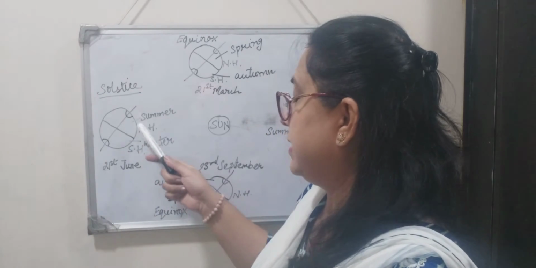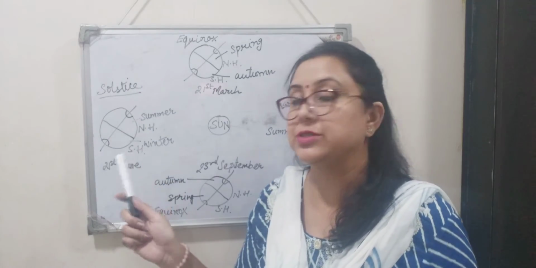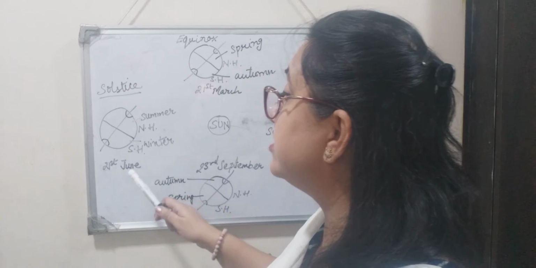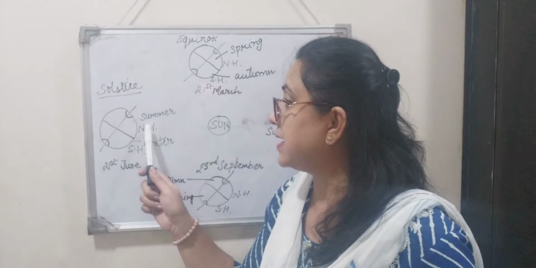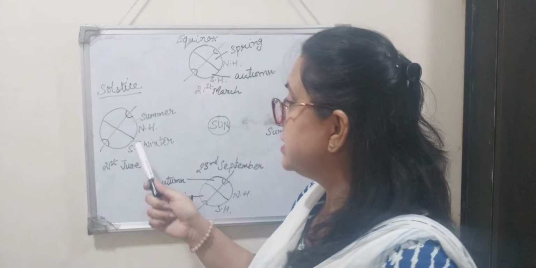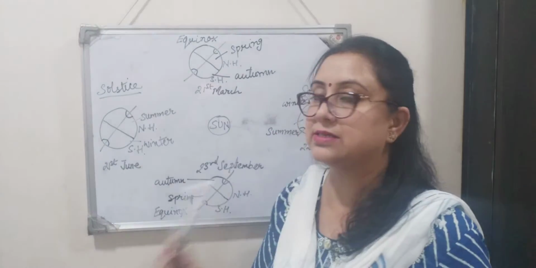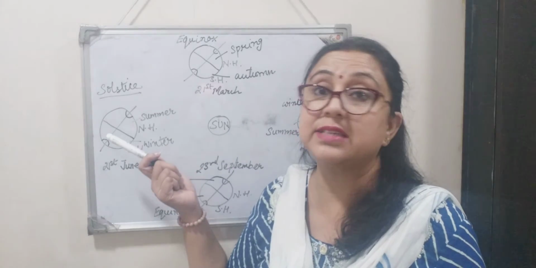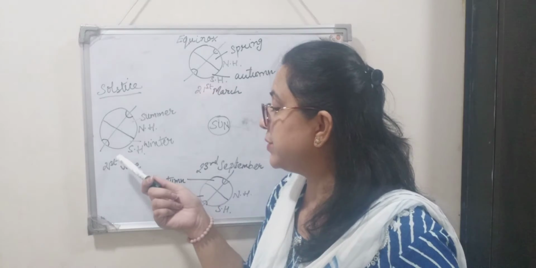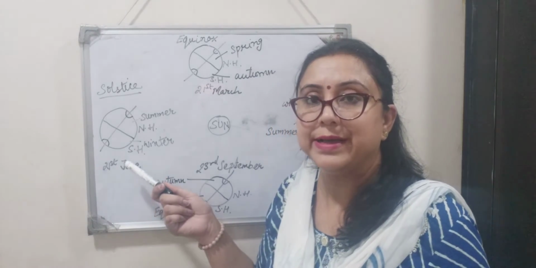At this position, on 21st June, the northern hemisphere will have summer solstice and the southern hemisphere will have winter solstice. Why summer solstice in the northern hemisphere? Because it's summer time going on there and it's winter time going on in the southern hemisphere, isn't it?